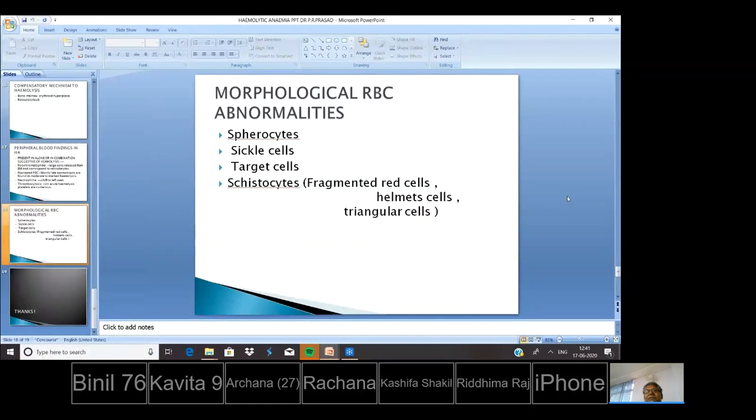Morphological RBC abnormalities seen in hemolytic anemia are spherocytes, sickle cells, target cells, schistocytes. In schistocytes, there are fragmented red cells, helmet cells, and triangular cells.